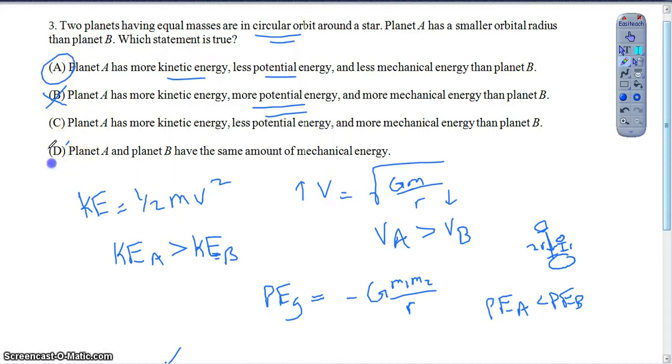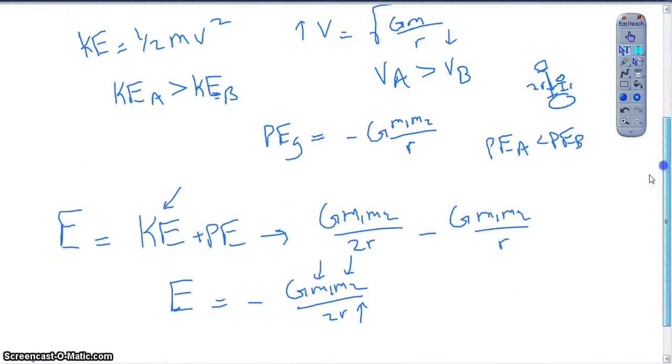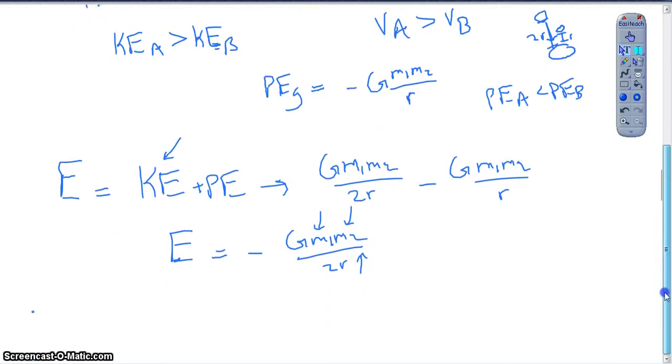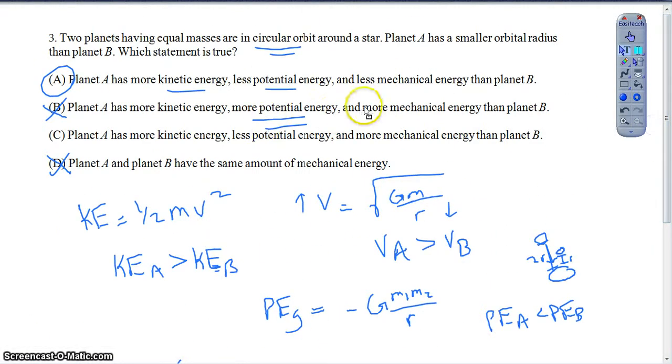They definitely do not have the same mechanical energy, and it's not more mechanical energy, even though it can be a little bit misleading at first. Right? We know that if the radius is smaller, yes, this fraction is bigger, but because it's a negative quantity, it becomes more negative, which means it's actually less total energy. So I know that part can be kind of confusing in particular, but hopefully most of this question makes sense.